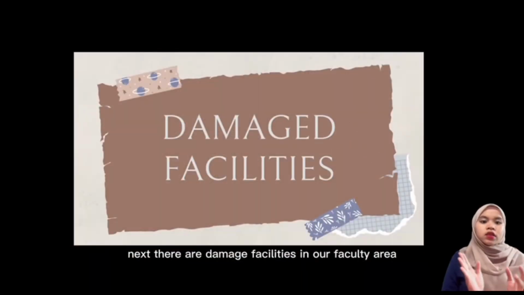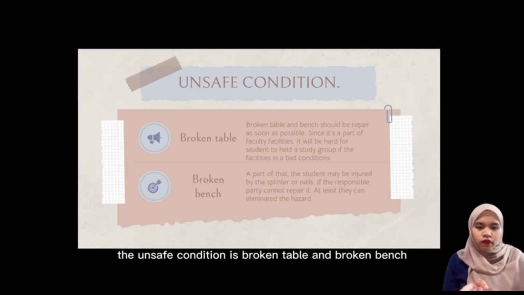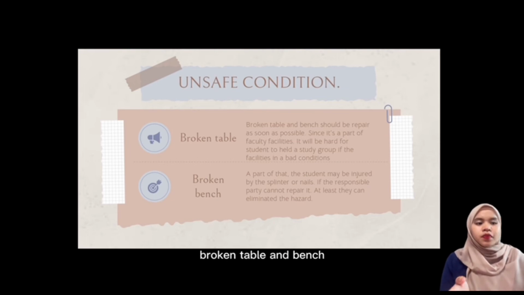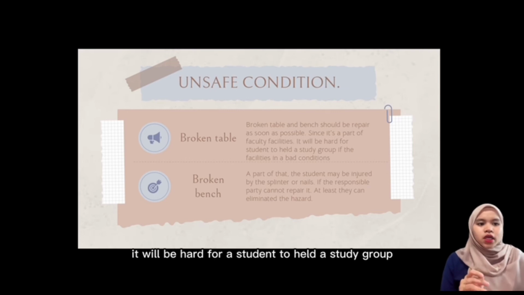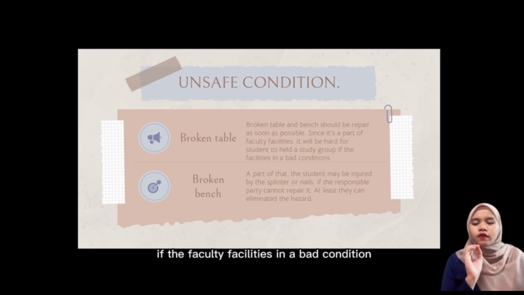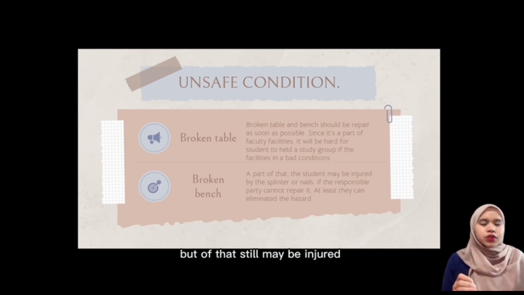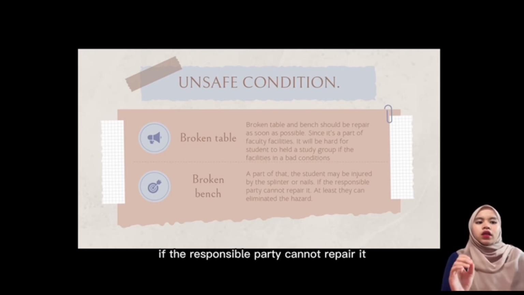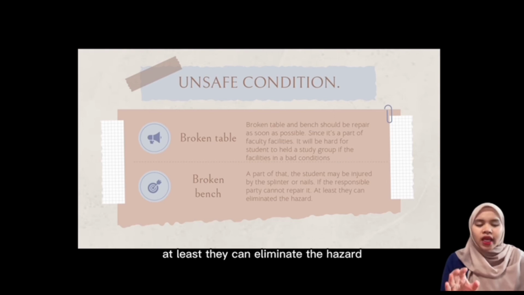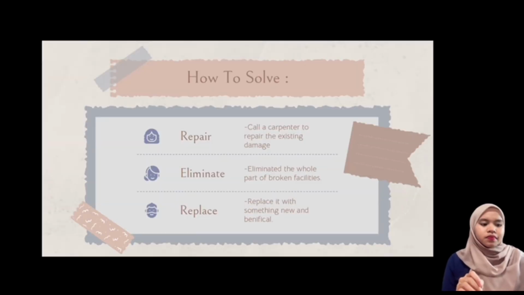Next, there are damaged facilities in our faculty area. The unsafe condition is a broken table and broken bench. The broken table and bench should be repaired as soon as possible since they are part of the faculty facilities. It will be hard for students to hold a study group if the facilities are in bad condition. Apart from that, students may be injured by splinters or nails. If the responsible party cannot repair it, at least they can eliminate the hazard.